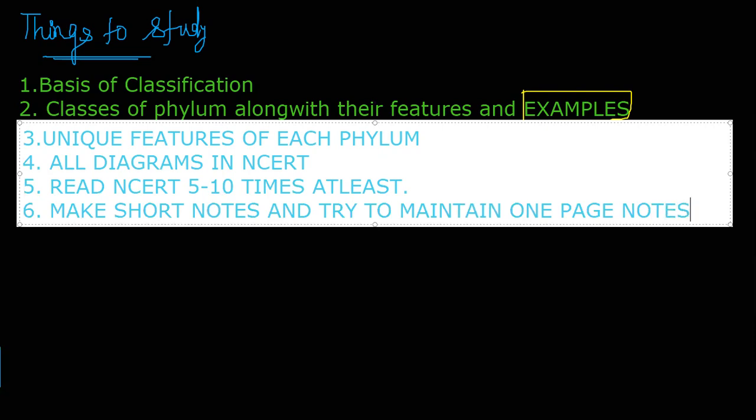Do you know how to make 1-page notes? Take a fresh sheet of paper, and write all things of the chapter using different colors, highlighters, sticky notes, everything. You can make a 1-page note so that you can refer to it at all times.